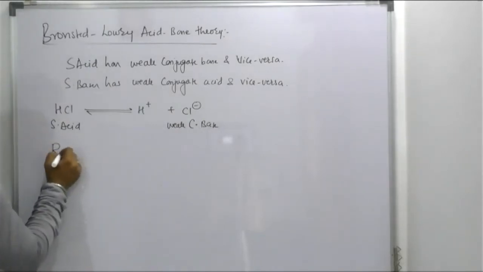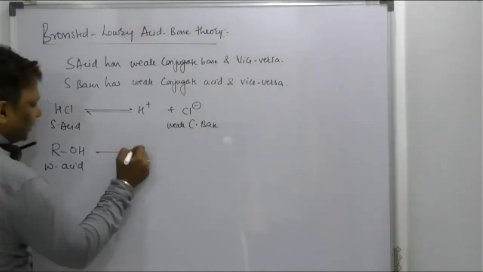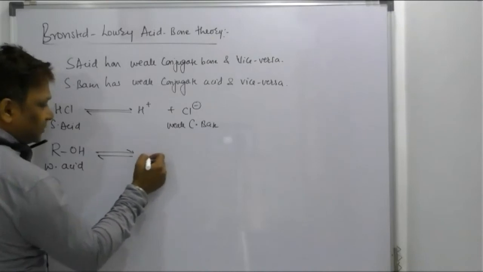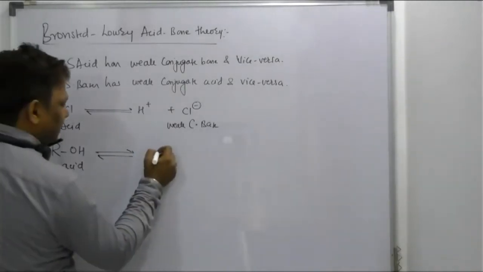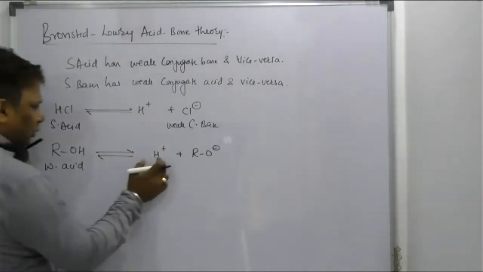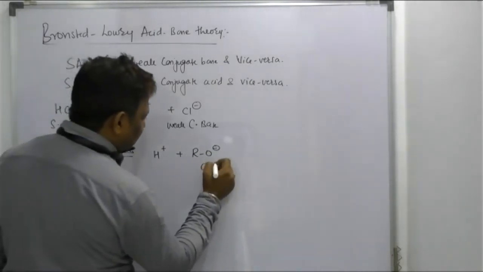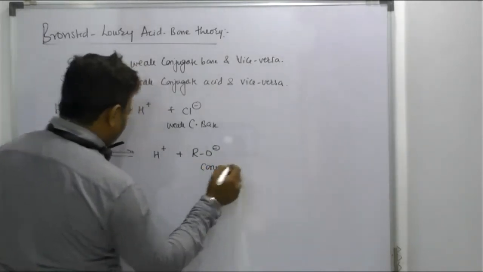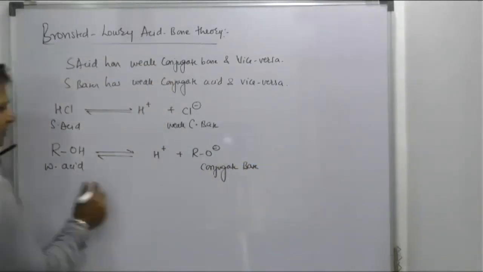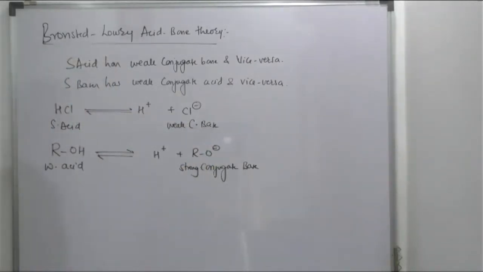But if it is another acid, alcohol, if you don't know, now remember, alcohol is a weak acid. Alcohol is a what? Weak acid. When it ionizes, what does it form? It forms H plus and RO negative. It also has a tendency to provide H plus ion, means it is an acid and this is a conjugate part of it. That means if this is an acid, it should have a conjugate base. How is the acid? Weak. Sir, it should be a strong conjugate part, RO negative.